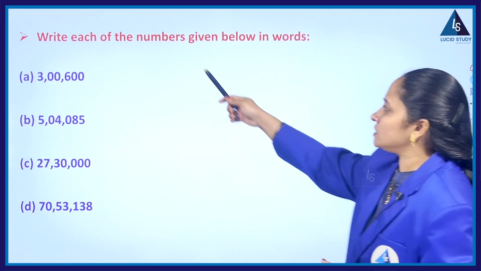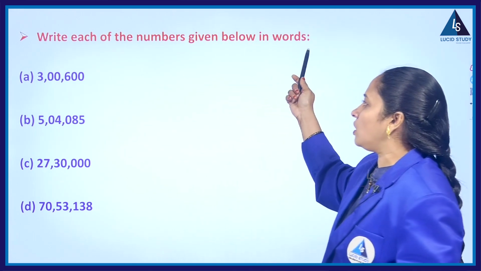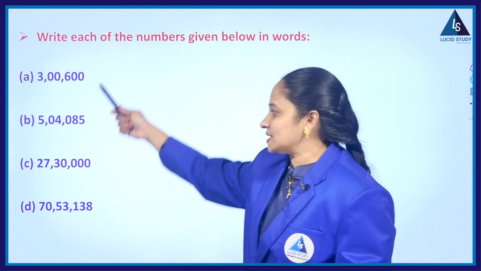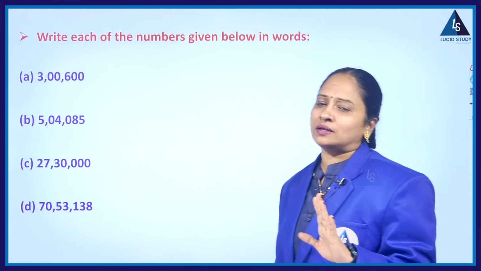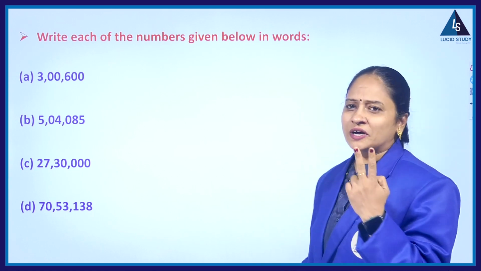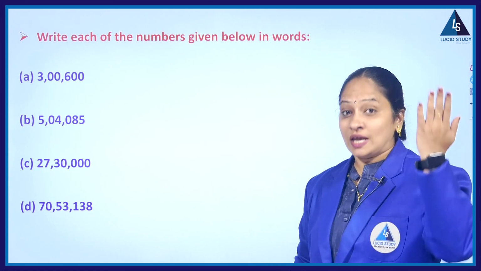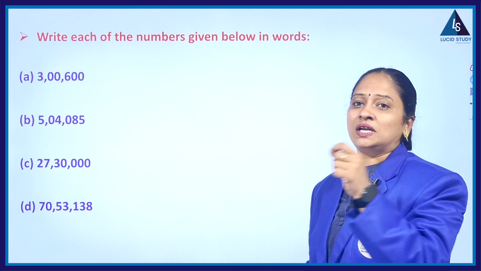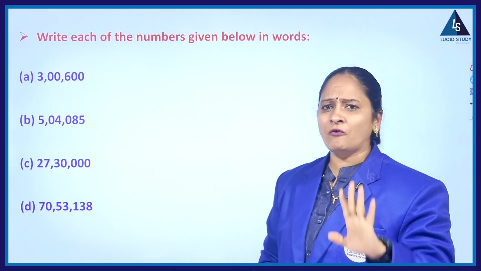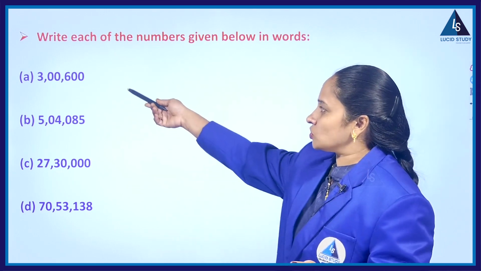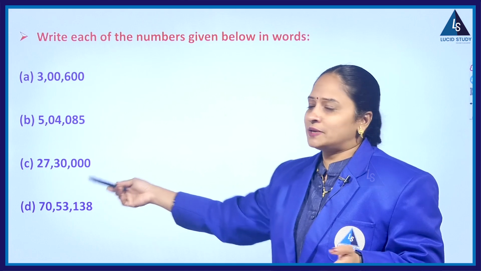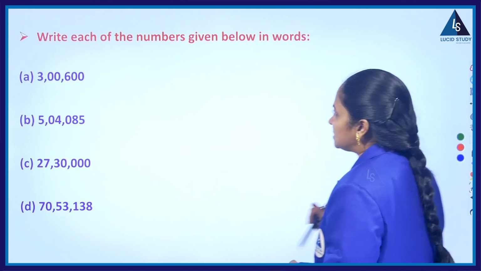Now, with that knowledge, write each of the numbers given below in words. Already they inserted commas, so you just have to write the number names. Actually, this is like first or second class bits, where at that time we learned writing the number names, or at least in 3rd and 4th grades. So, with that knowledge, try to write the number names of the given numbers. So, what is the first one?